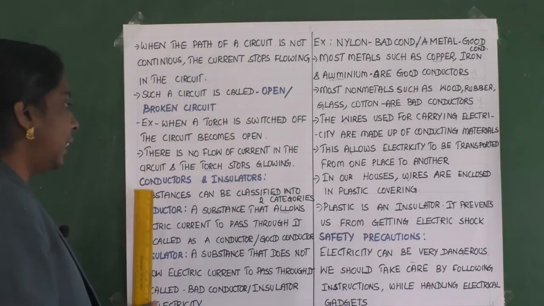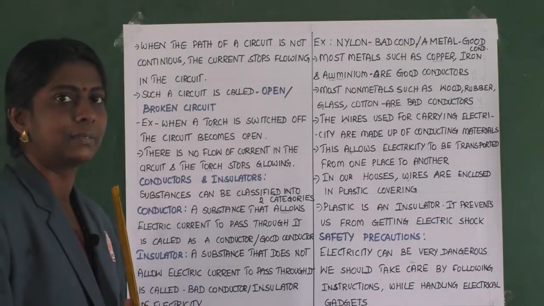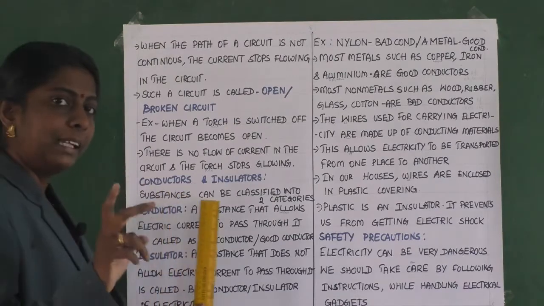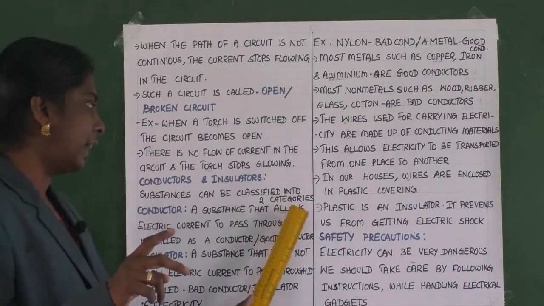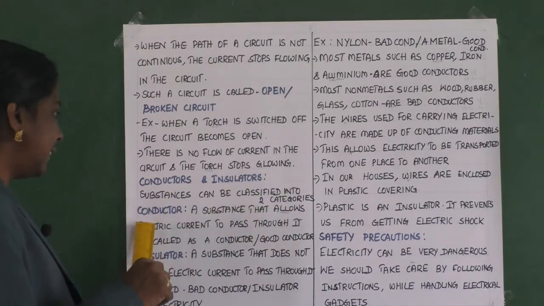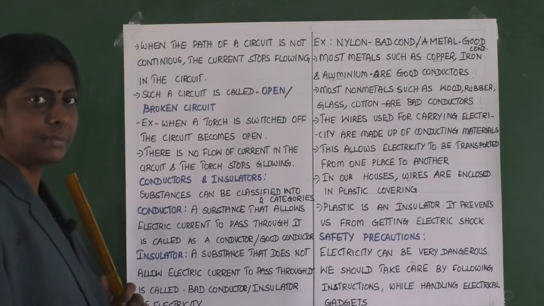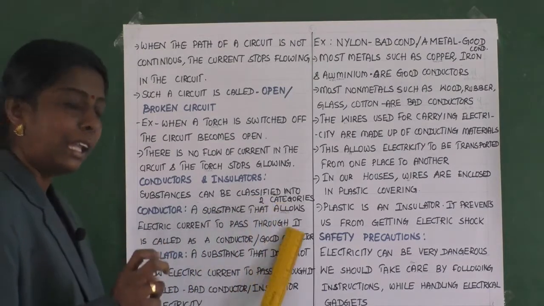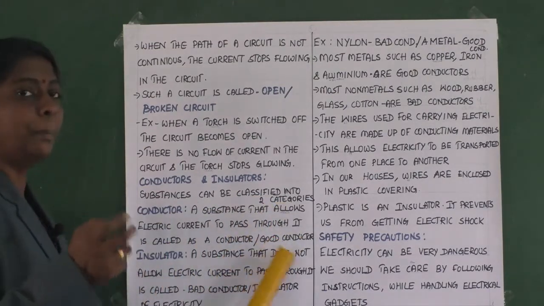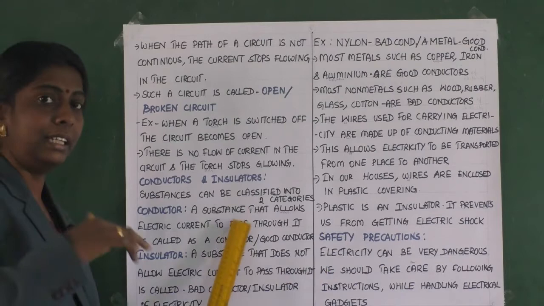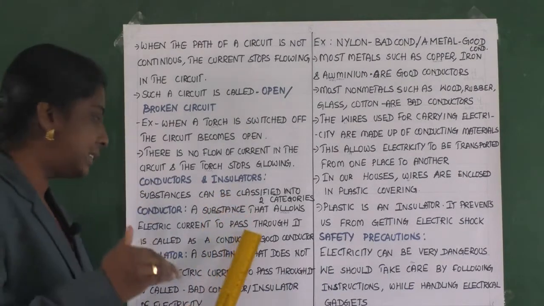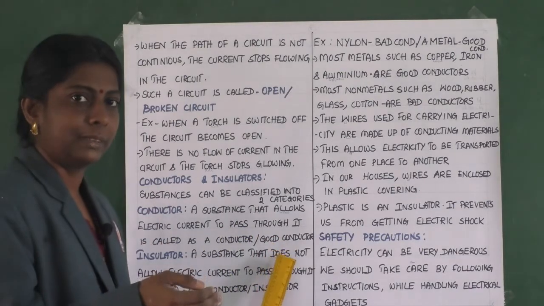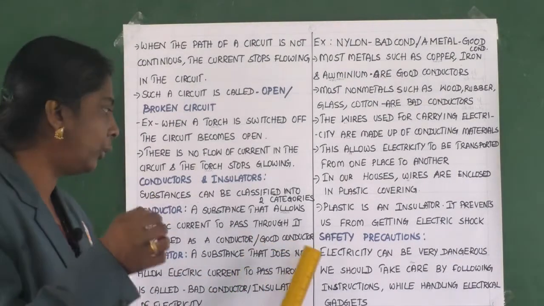Next thing is about conductors and insulators. Substances can be classified basically into two categories, that is conductors and insulators. First, conductors: a substance that allows electric current to pass through it is called a conductor or good conductor.